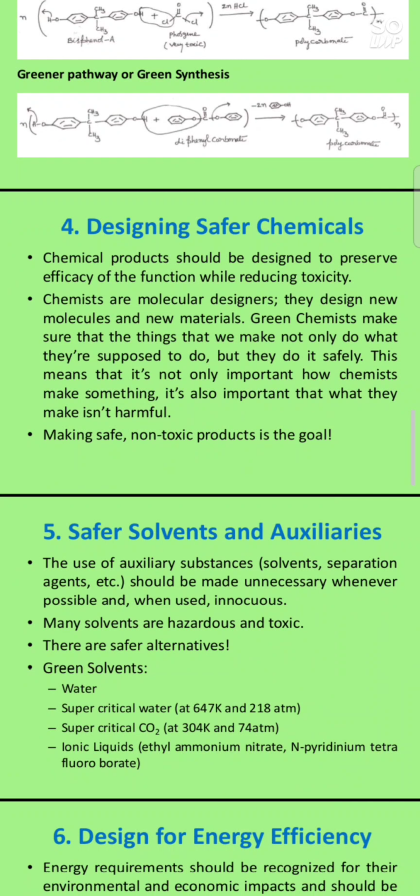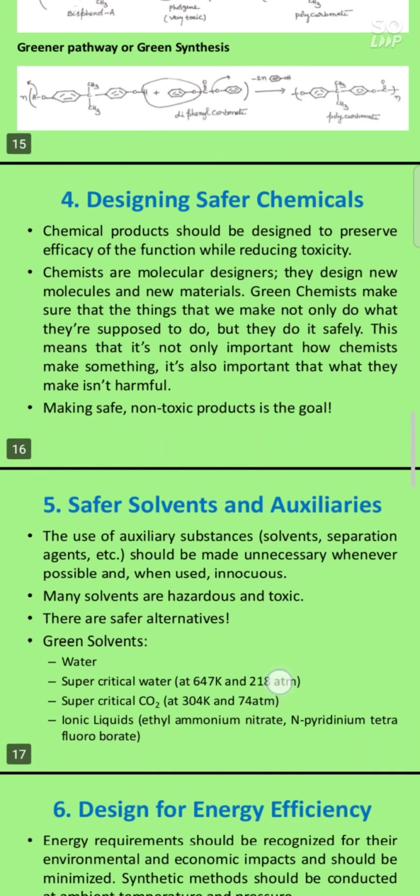And the next one is designing safer chemicals. Safer chemicals means when we are making a product or material, we may use many ingredients in it. Those ingredients should be safe and non-toxic, and making the material should be safe. That is the goal of the final product.